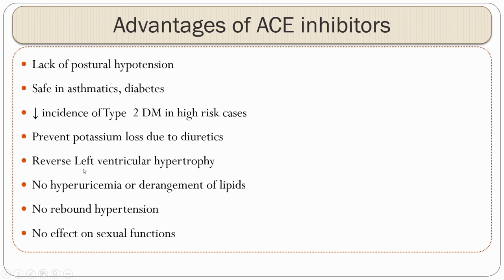In the same way, because of its action mediated through aldosterone as well as inhibition of angiotensin 2 action, it reverses left ventricular hypertrophy as well as inhibits cardiac remodeling. For this reason, these drugs are used these days in congestive heart failure. Derangement of lipids, which is most common with beta blockers, is not seen with this. Rebound hypertension, which is seen with central sympatholytics, is not seen in this, and there are no effects on sexual functions. These all are considered as advantages.